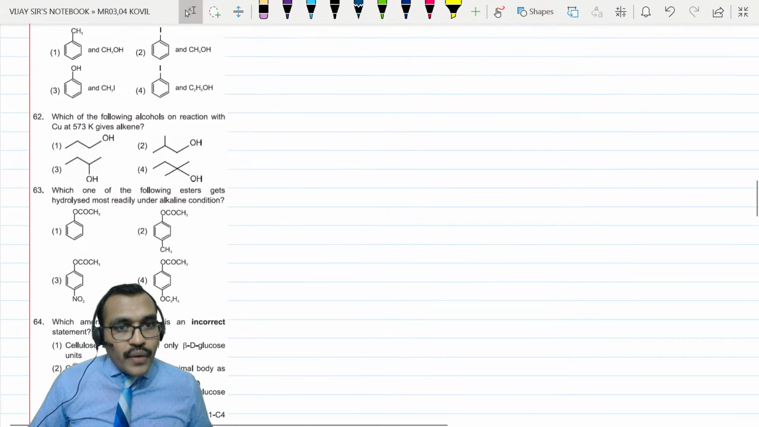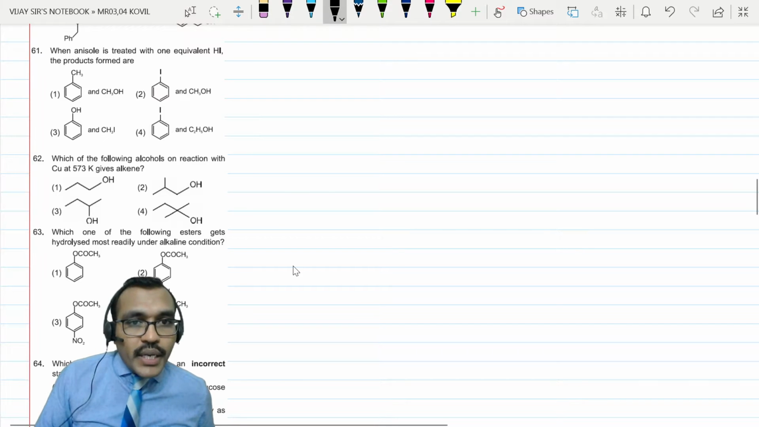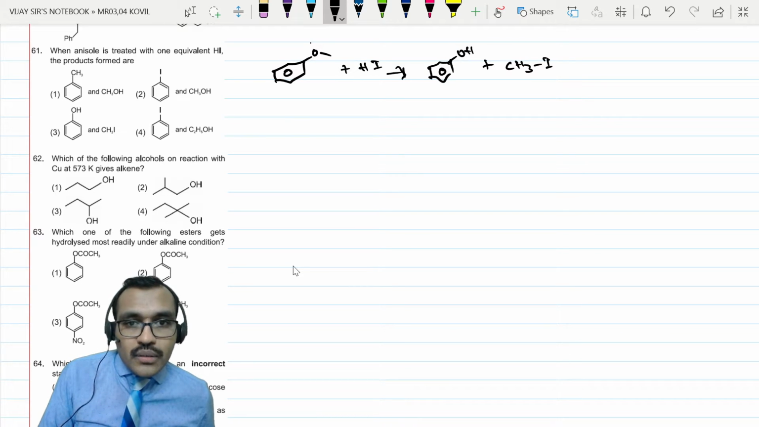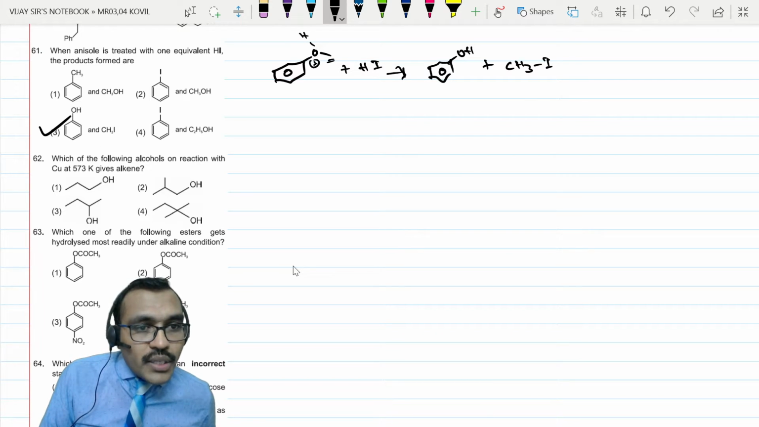Next, when anisole is treated with one equivalent of HI, anisole means OCH3 group. This is allowed to react with HI. First H plus will attack, you will get a positive charge here, this will shift here, and you will get I minus here, forming phenol and methyl iodide.